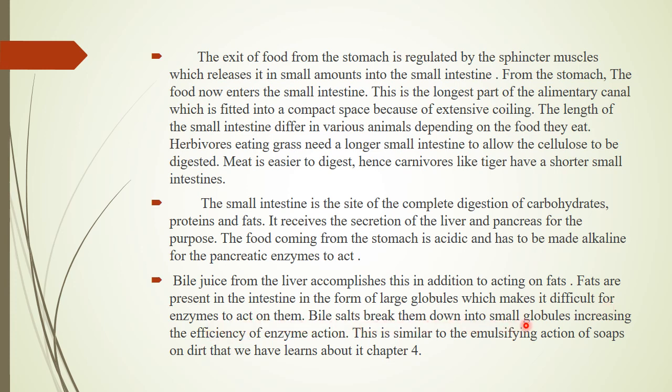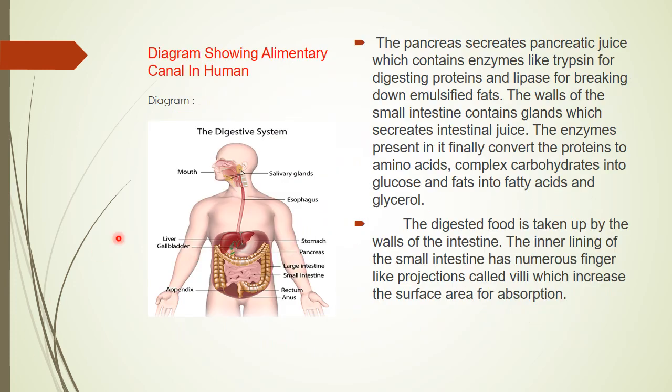So fats are present in the intestine in the form of large globules, which makes it difficult for enzymes to break them down into small globules, increasing the efficiency of enzyme action, as you learned in emulsification of soap in chapter 4. Now the pancreas, which secretes the pancreatic juice, contains enzymes like trypsin for digesting proteins and lipase for breaking down emulsified fats.